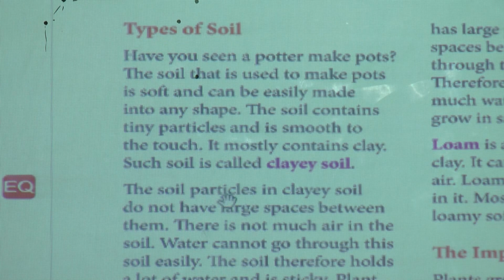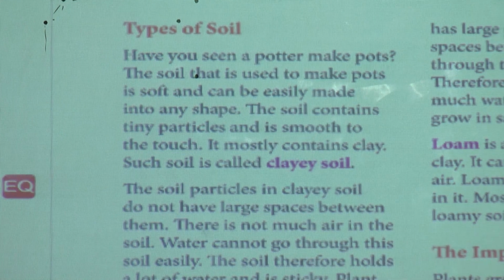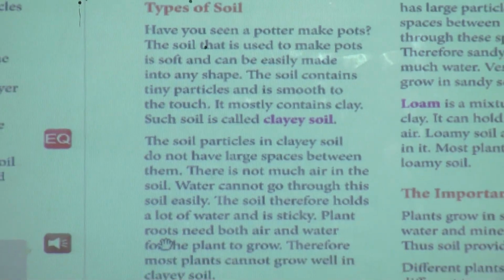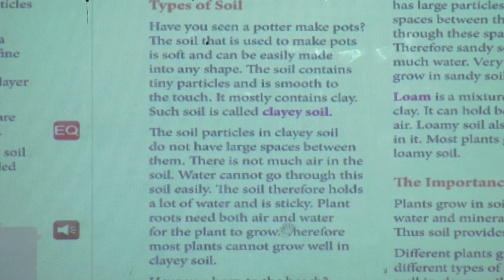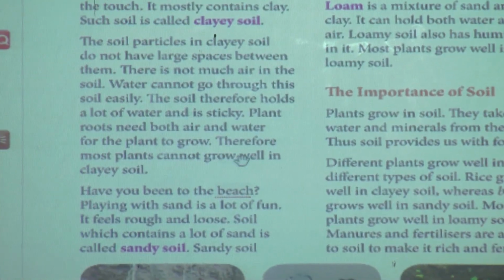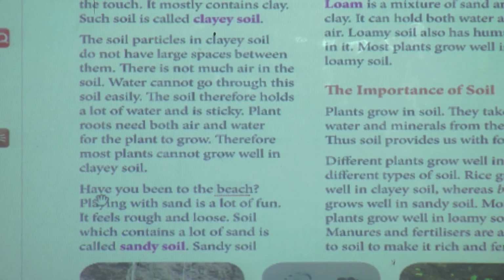The soil particles in clayey soil do not have large spaces between them. There is not much air in the soil. Water cannot go through the soil easily. The soil therefore holds a lot of water and is sticky. Plant roots need both air and water for the plant to grow. Therefore, most plants cannot grow well in clayey soil.